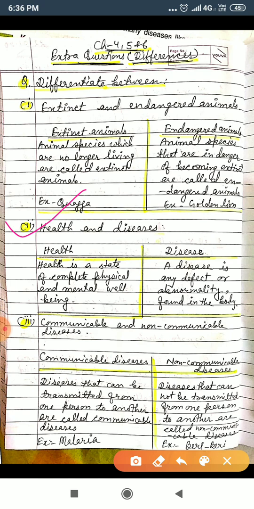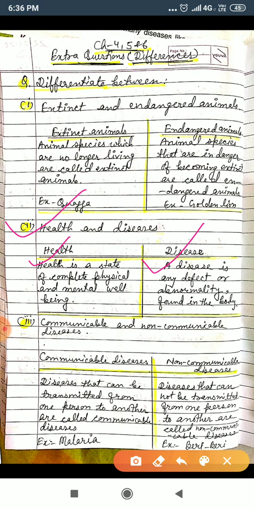You will write: disease is any defect or abnormality found in the body. So now you can write like this. In health you will write: health is a state of complete physical and mental well-being.